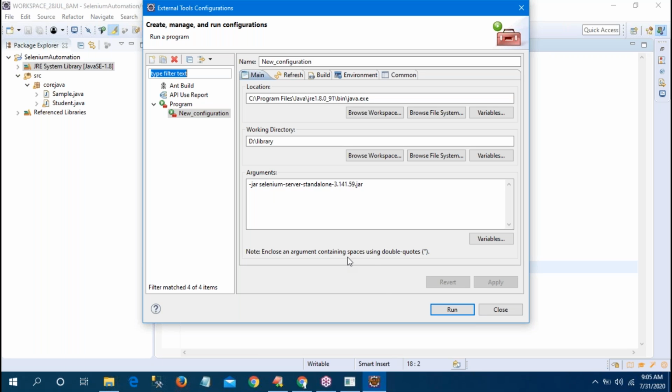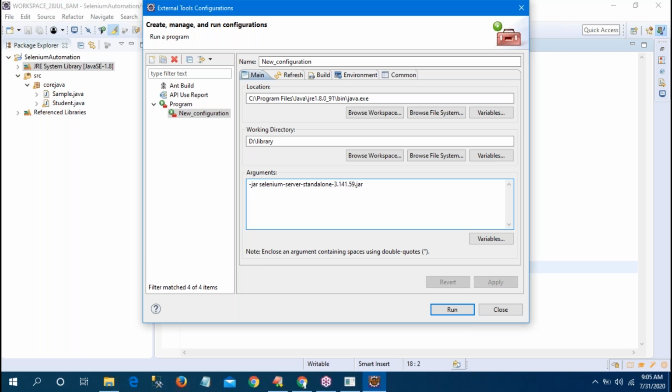Okay, no problem. If the JVM is not created, observe, this is only to run the RC programs, no problem. Once I let the WebDriver program run, if it is still not running, I will tell that problem, no problem. Yeah, one time I did the configuration, but the second time when I was doing, why the error is coming, I don't know. Some small mistakes you did, that's why. Because the first time it is running. Observe here whether you have given hyphen or underscore. You can check that.